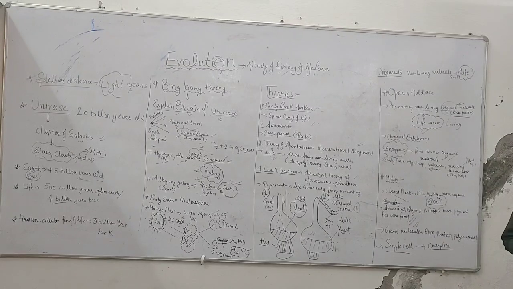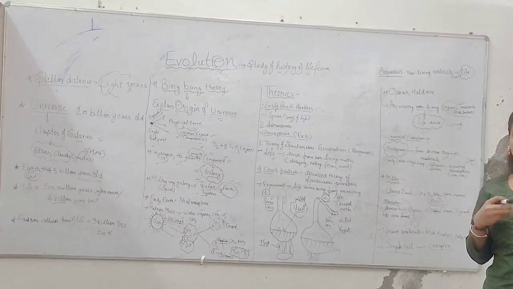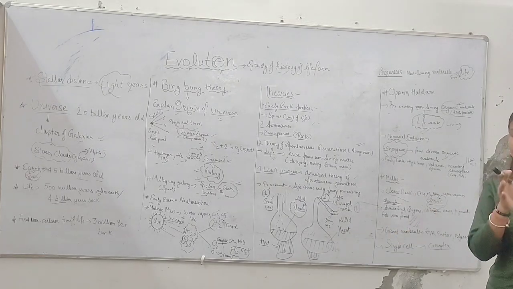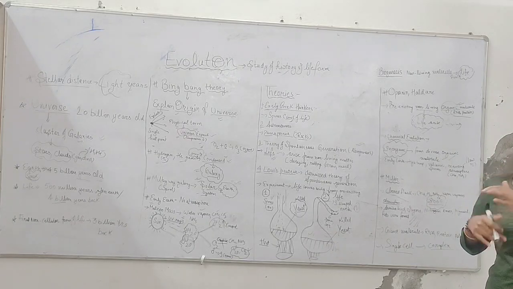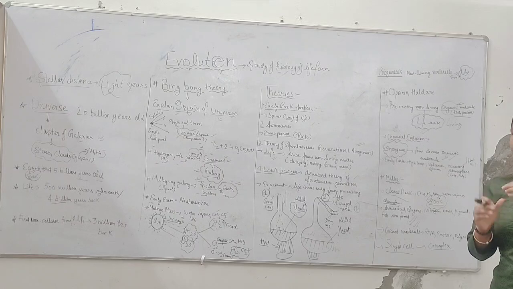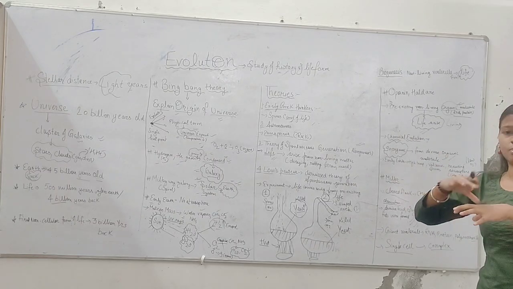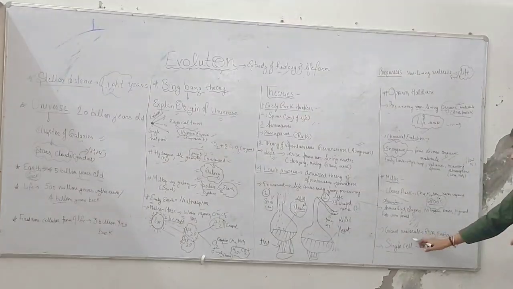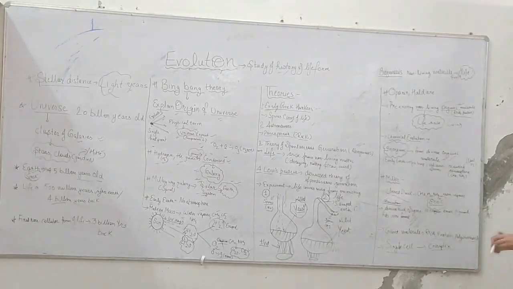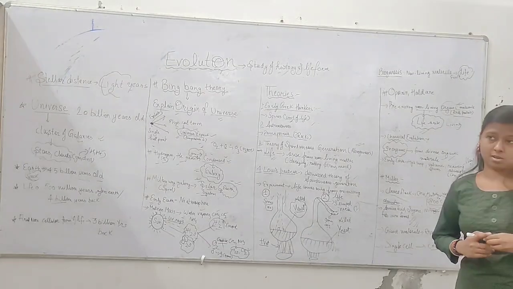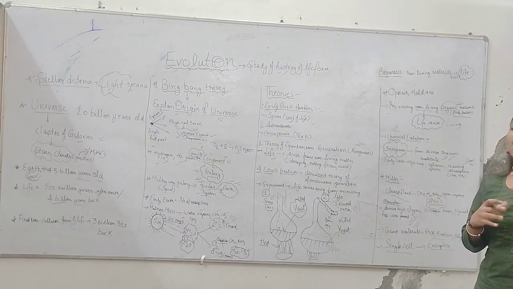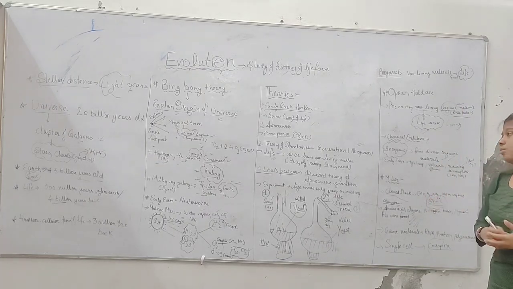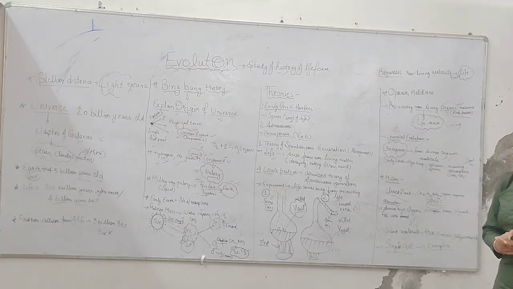Now it is also said that single molecules give rise to complex molecules. First a single cell arises, which is unicellular, then it gives rise to multicellular, complex organisms. Now we come to biogenesis. What do we mean by biogenesis? When non-living molecules give rise to living molecules, that is biogenesis.